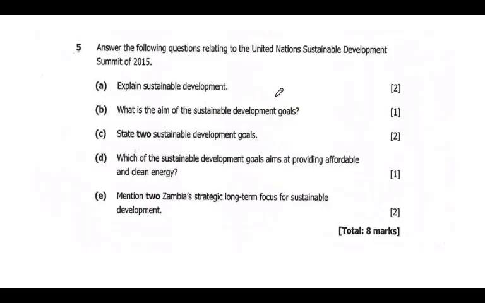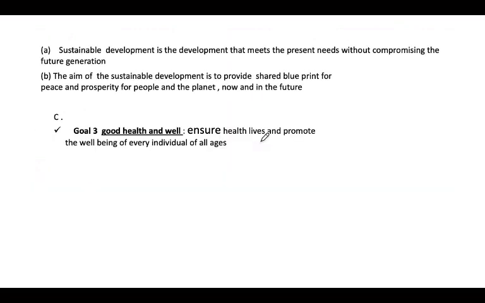And then we look at this other one. We have question C. State two sustainable development goals. So the two goals, we have goal number 3, good health and well-being.